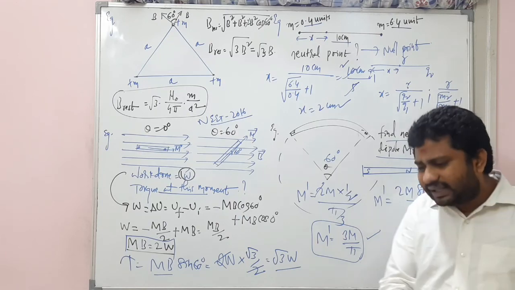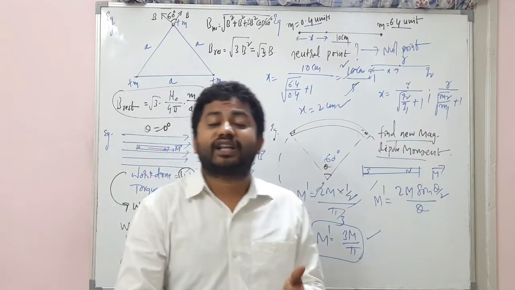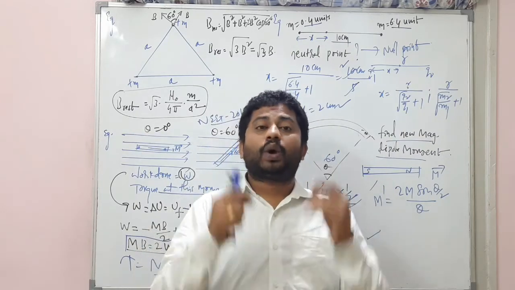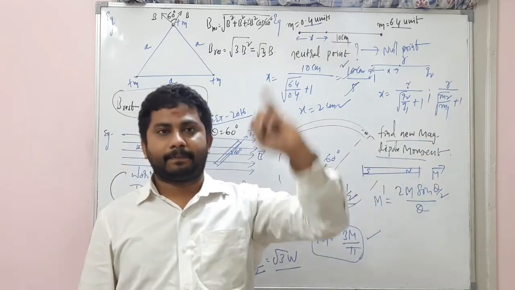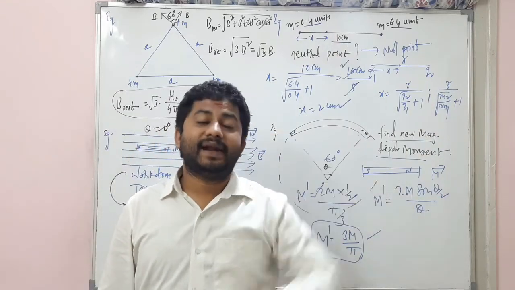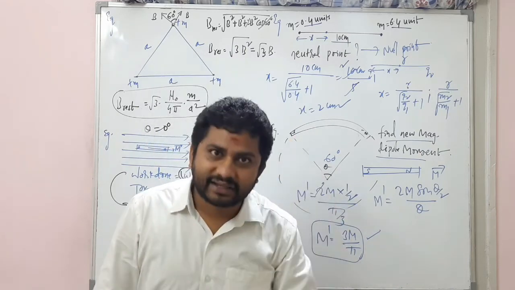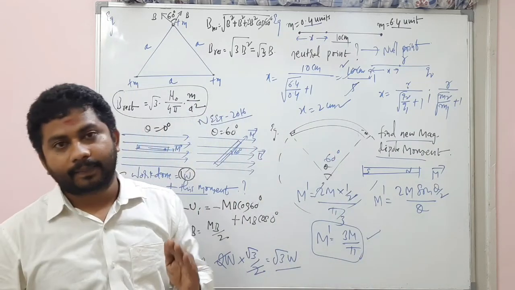Now listen carefully. As the time is finished, we are unable to finish the complete chapter, and the next class will continue. What is left in this chapter is earth magnetism. There you get the magnetic elements like angle of declination, angle of inclination, and horizontal magnetic field of the earth.